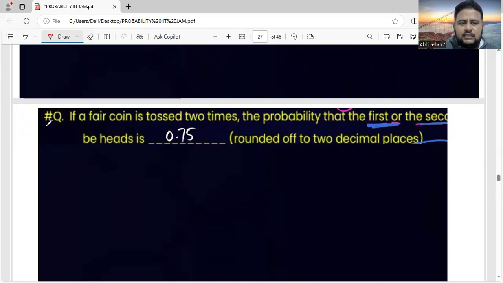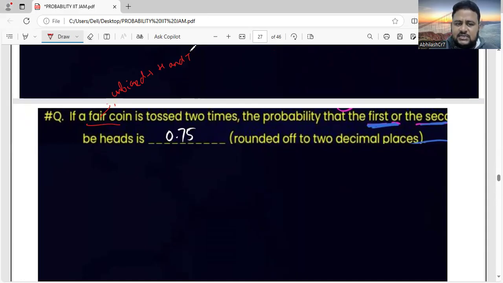First of all, they're telling us a fair coin is tossed. Fair coin means an unbiased coin. Unbiased coin, it is having head and tail. One side is head, another side is tail. It is not having head on both sides, nor tail on both sides. Head and tail on either side.